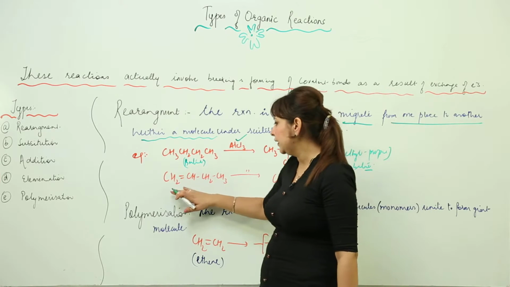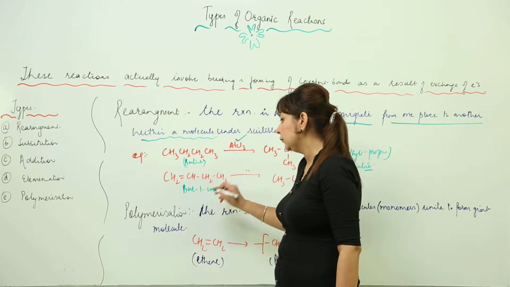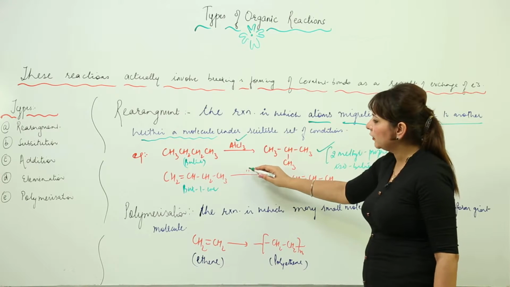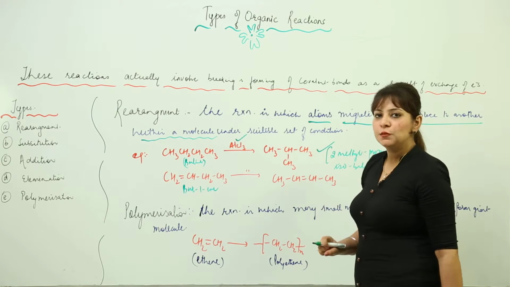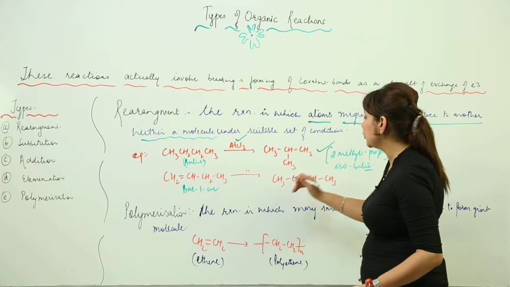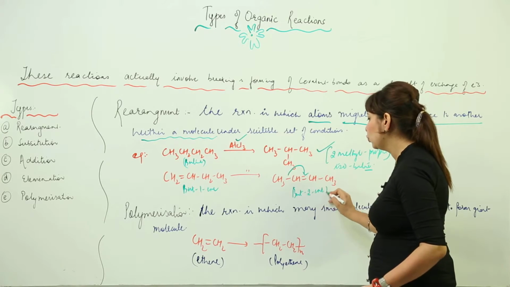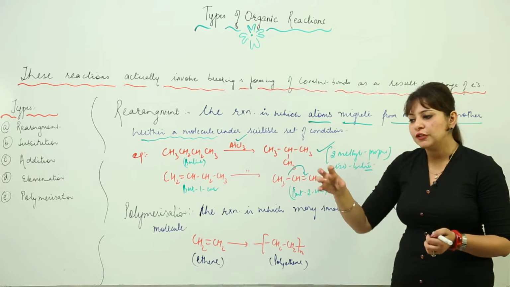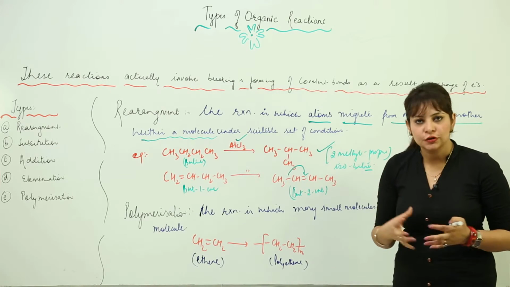Next we have another example, an alkene. This is but-1-ene, because at the first position you can see the double bond. We make it react with aluminium chloride, and in its presence the group gets rearranged. Now the double bond moves from that position to another position, so it is but-2-ene. This is this kind of rearrangement. The rearrangement can be of a double or triple bond, an atom or a group of atoms, or it can be a functional group also.